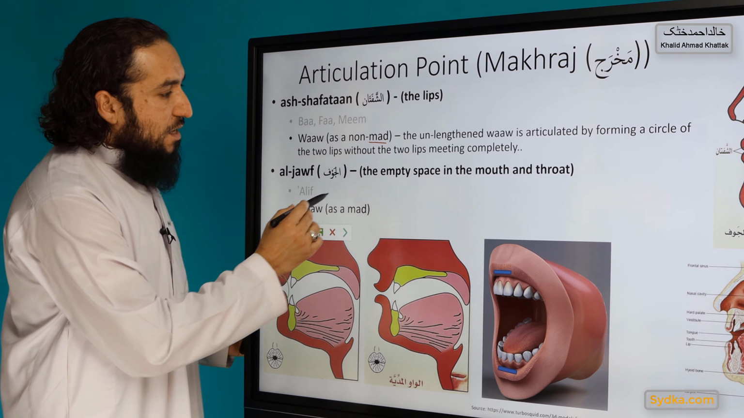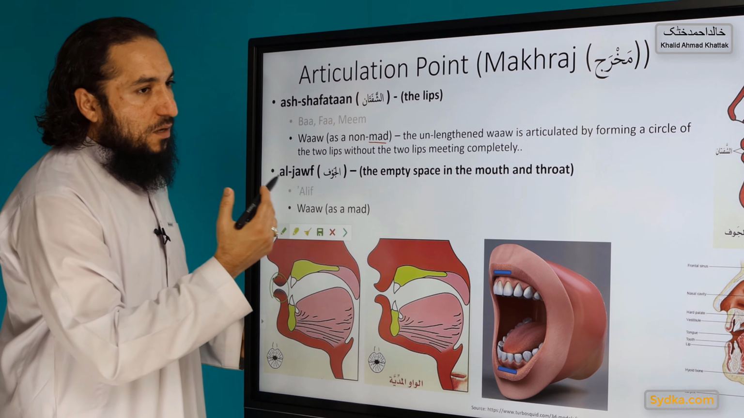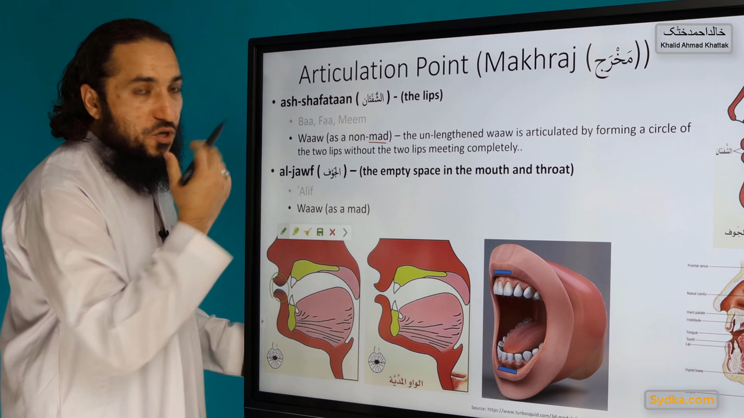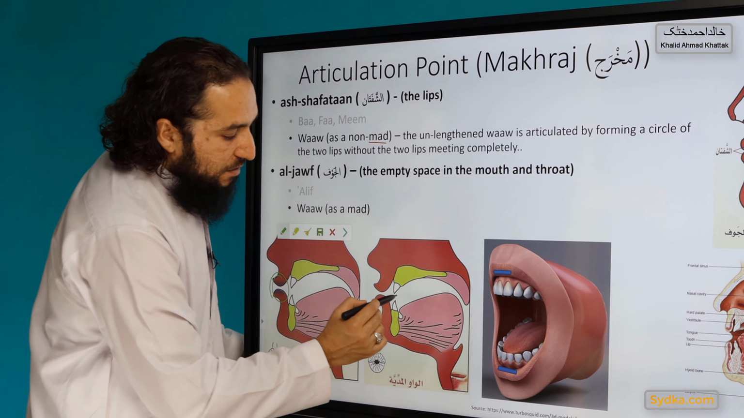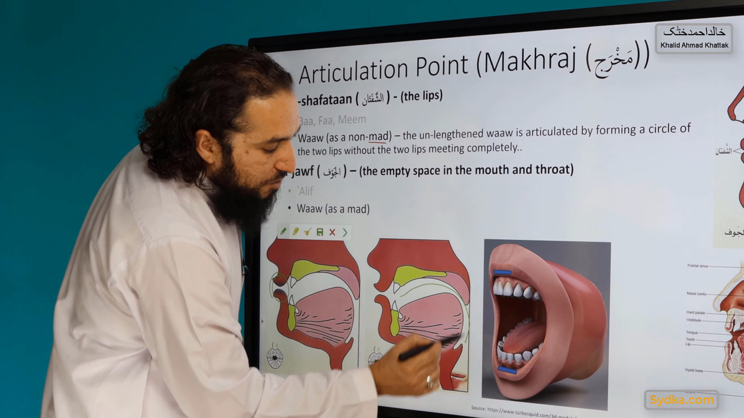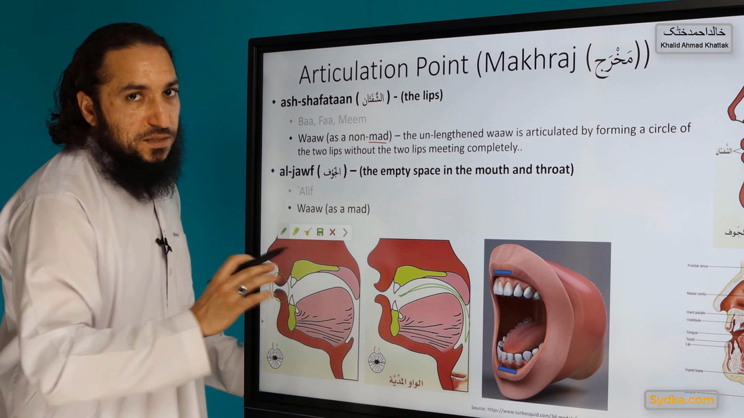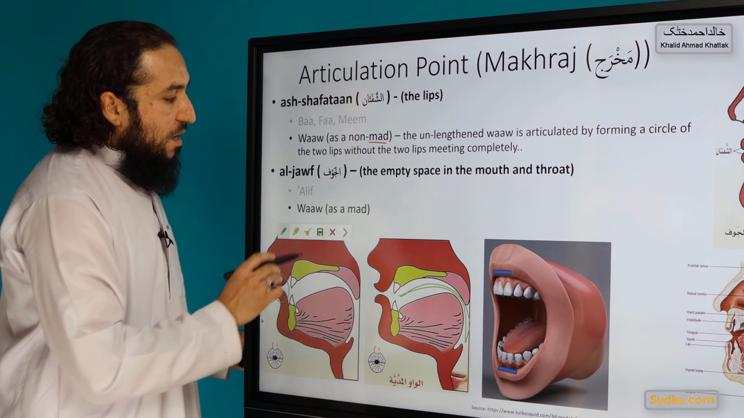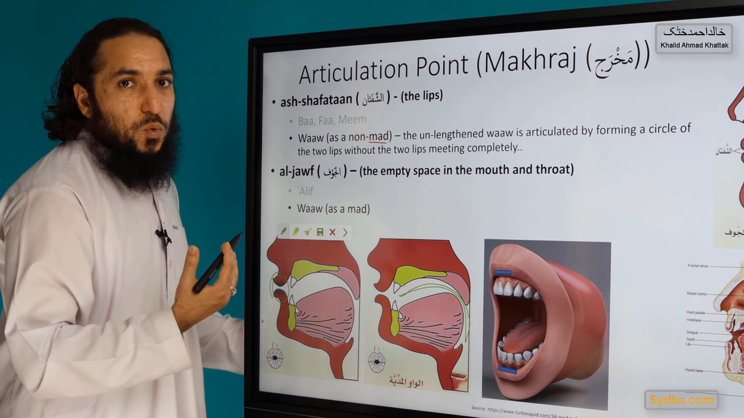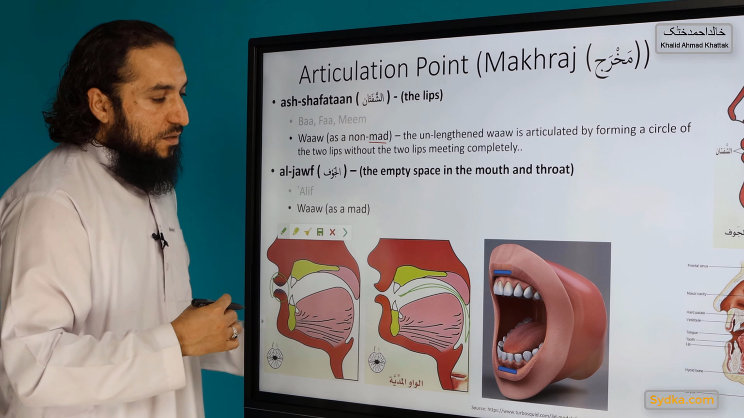But when it is a vowel, then it's al-Jawf. Al-Jawf means the empty space, the empty space between the mouth and the throat. That is its articulation point. And it is pronounced as oo, oo, as a vowel.